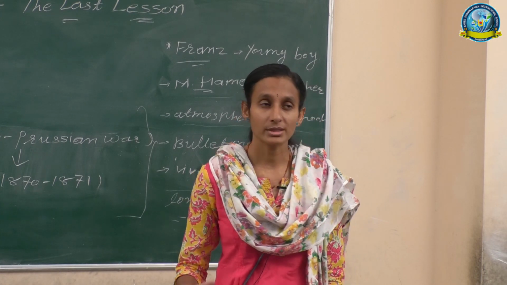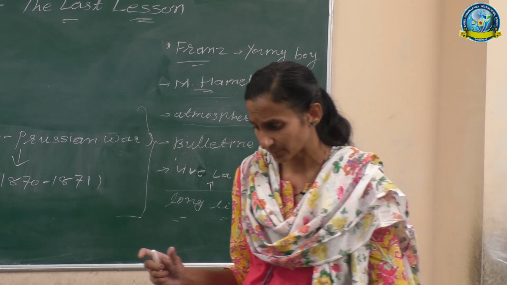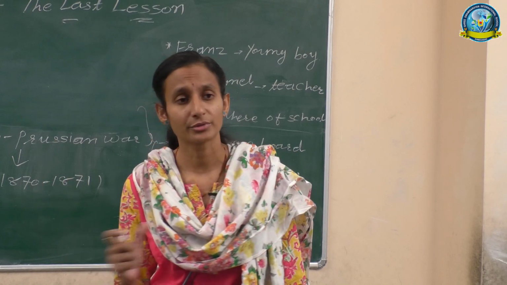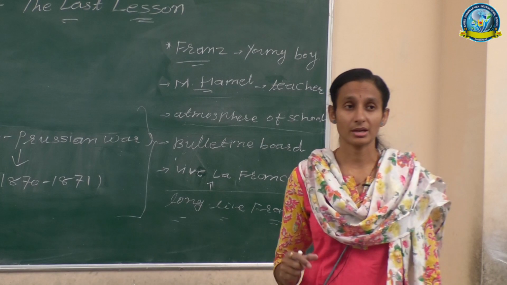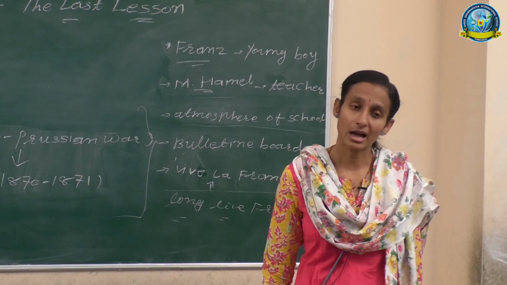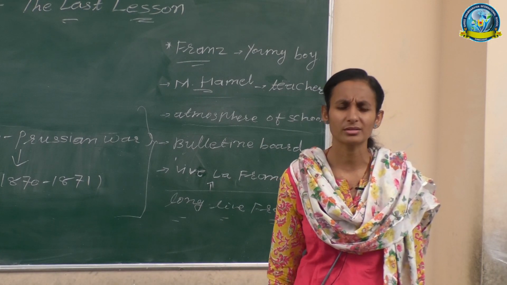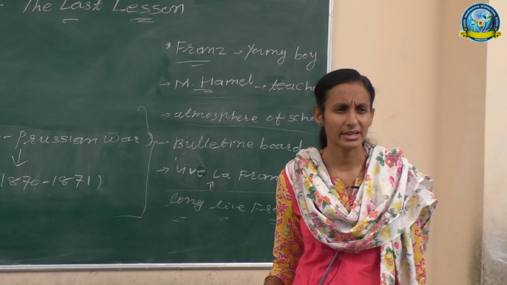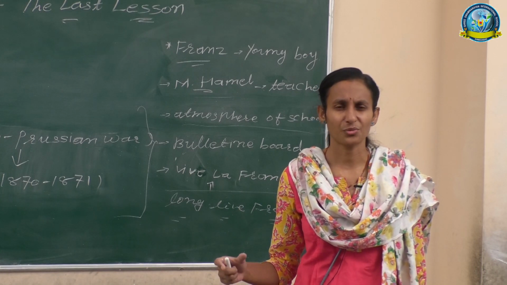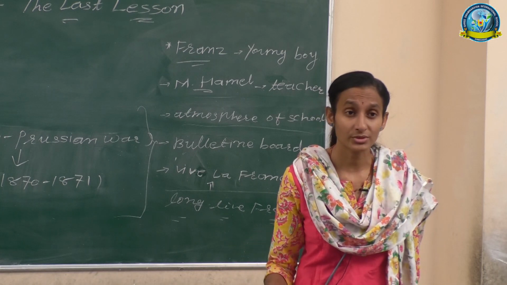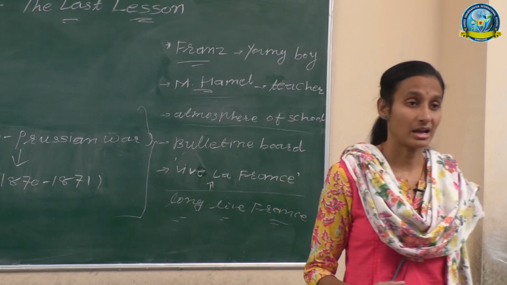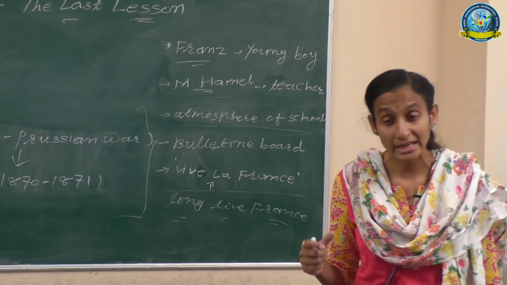Now, what was the wondering aspect in the thought of the friends? The friends wonder that the teacher announced that this was his last lecture. He felt very helpless and very hopeless, and at that time he announced that this was his last lesson.